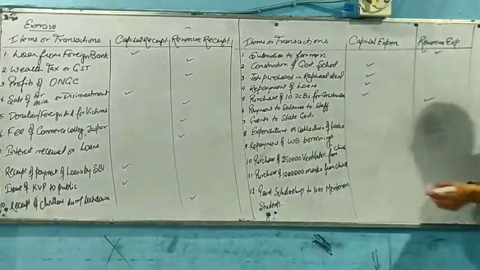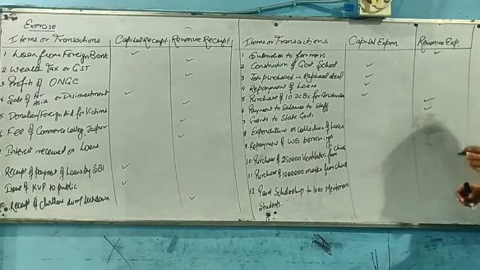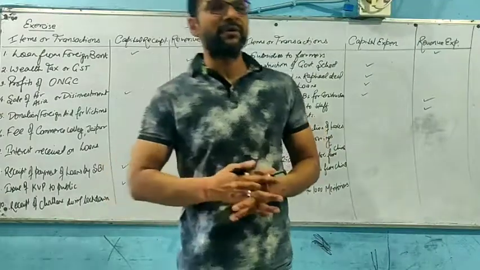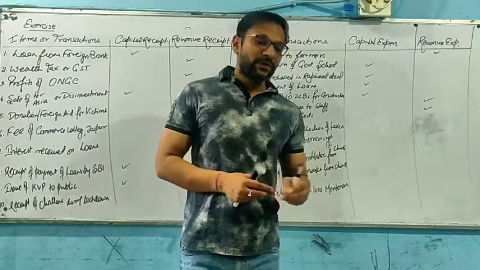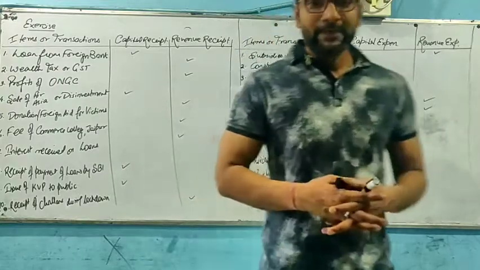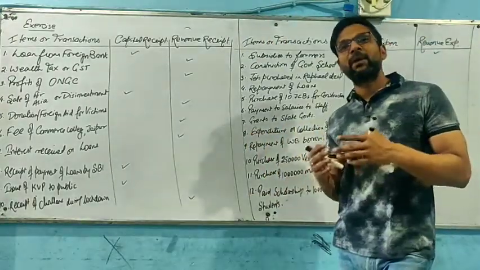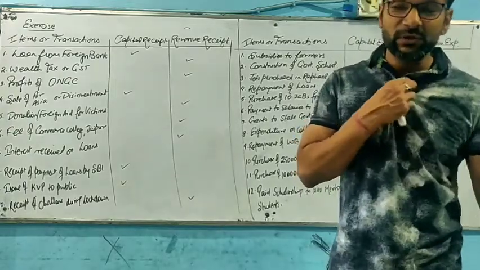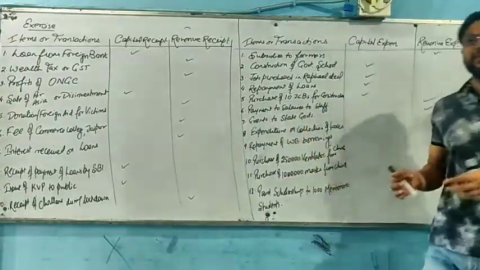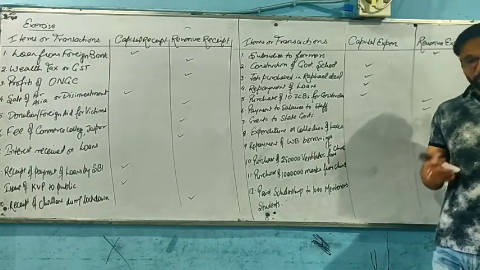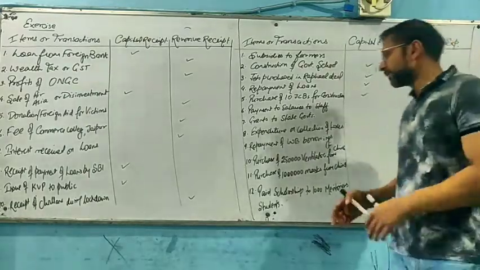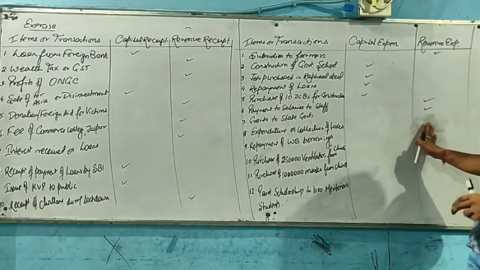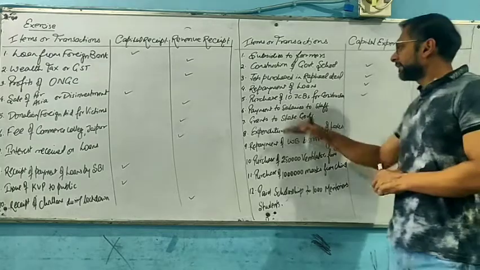Now, grants to state government will again be termed as revenue expenditure, because whatever the grant or relief or donations we are providing to the government. For example, last year in Kerala the flood arrived and mass destruction occurred. So, in order to give relief to the state, the central government released a large amount of grant or donations to them for their betterment. So it will be termed as revenue expenditure, because it is in the course of social welfare operations of the government.